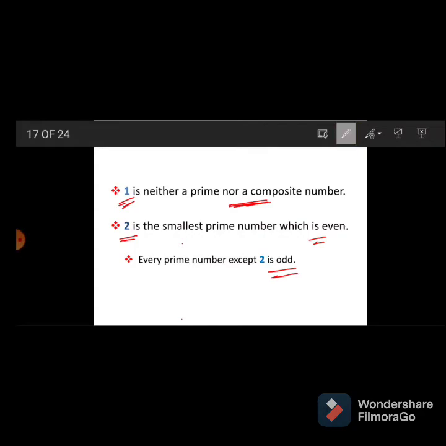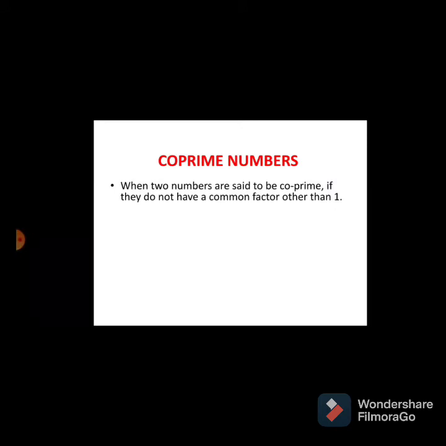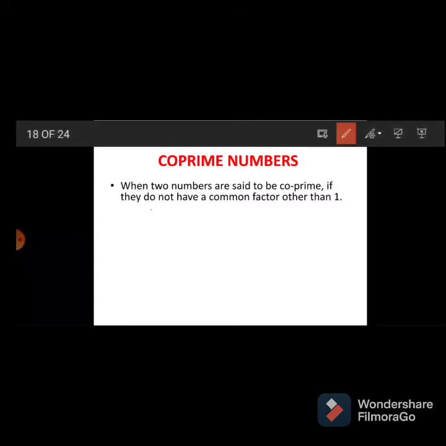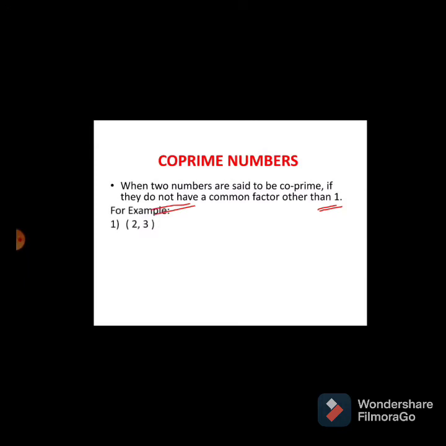Then see the next point: co-prime numbers. What is the meaning of co-prime numbers? Any two numbers are said to be co-prime when they do not have a common factor other than 1. Except 1, there should not be any common factor. Then the numbers are called co-prime numbers.